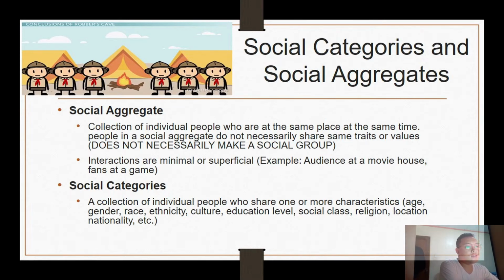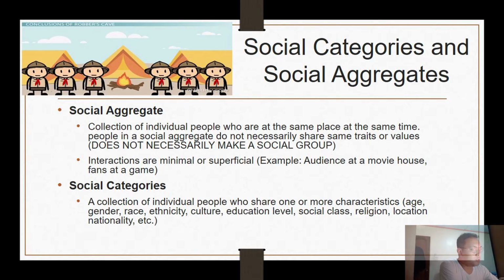Social aggregates are a collection of individual people who are at the same place at the same time. And people in a social aggregate do not necessarily share some traits or values, unlike in social categories. And here, interactions are minimal or superficial.